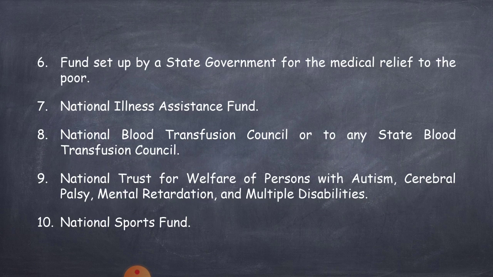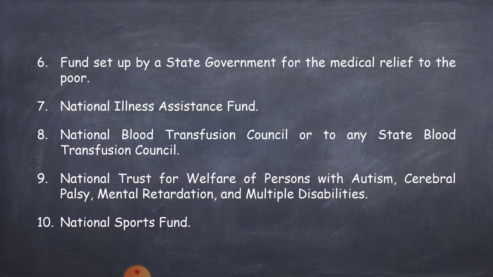Next deduction is donation to a fund set up by a state government for the medical relief to the poor. Next one, donation for National Illness Assistance Fund. Eighth deduction, a donation for National Blood Transfusion Council or any state blood transfusion council.